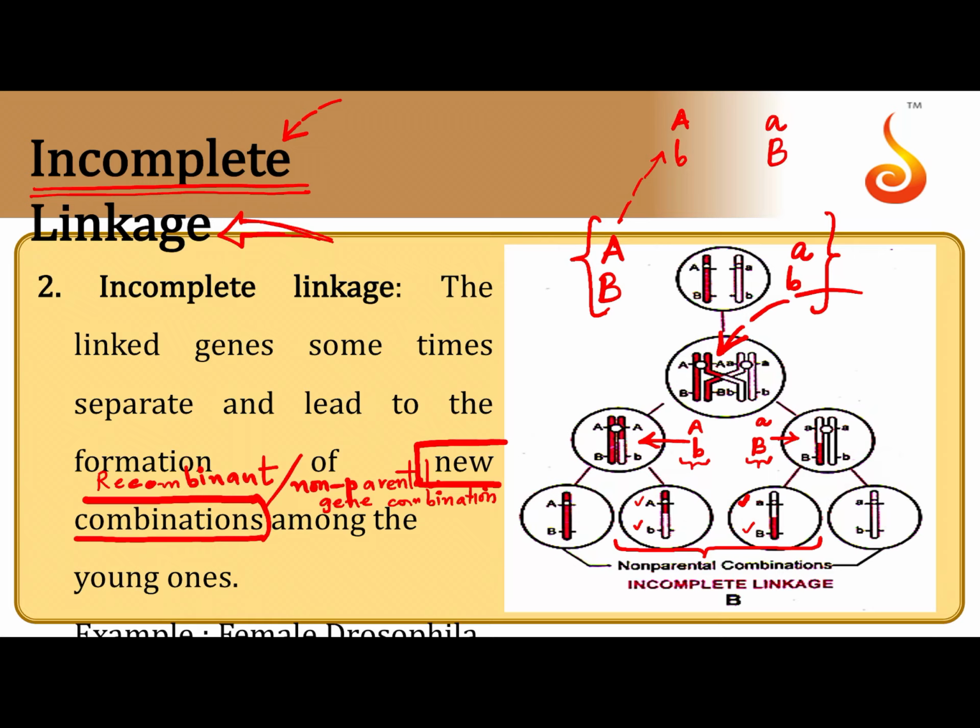There is formation of non-parental combinations. The fact that non-parental combinations are appearing means that the linkage is not something which will always prevent them from separating. They do get separated, and that's why it is considered a case of incomplete linkage. Please remember, if it is complete linkage, you will not see any such new combinations of genes, or you will not see non-parental combinations of genes. But in the case of incomplete linkage, you will see for the first time combinations such as capital A with small b and small a with capital B, which are not seen in the parental type. This is referred to as non-parental gene combinations or recombinant types.